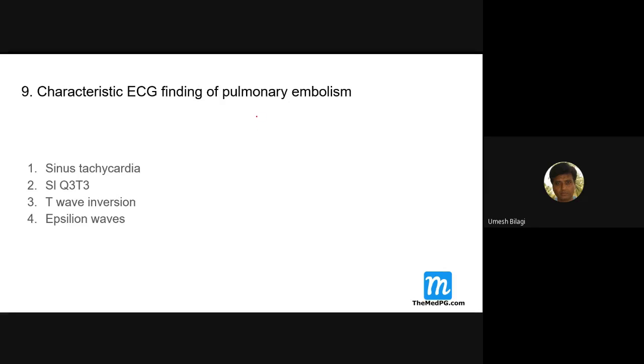Characteristic ECG findings in pulmonary embolism. Which is the answer for this? S1 Q3 T3, sir. As I said, this is common but not specific. This is also not specific. But this one is specific but less sensitive. This is the correct answer.